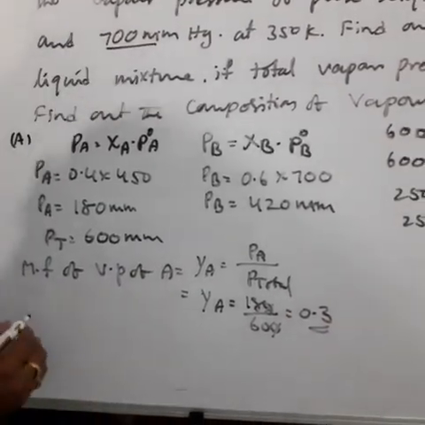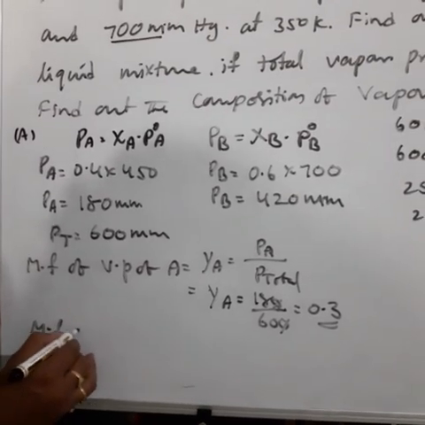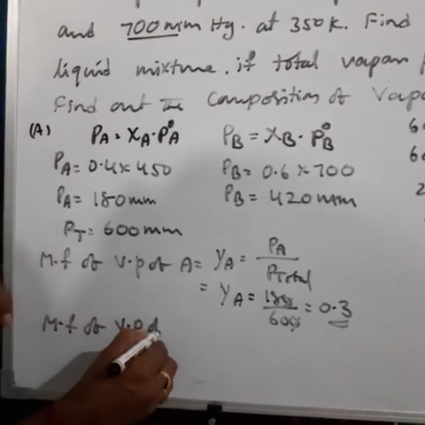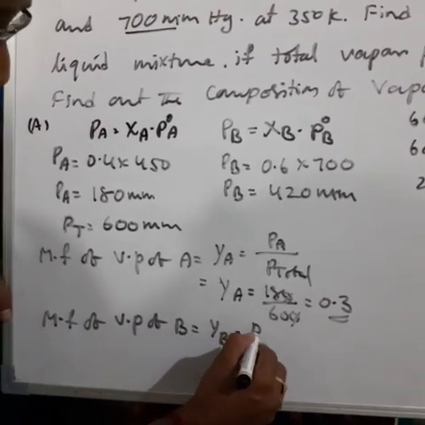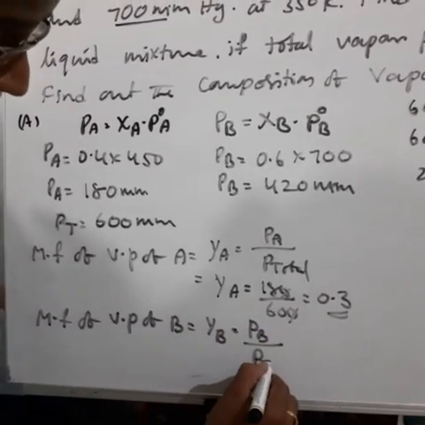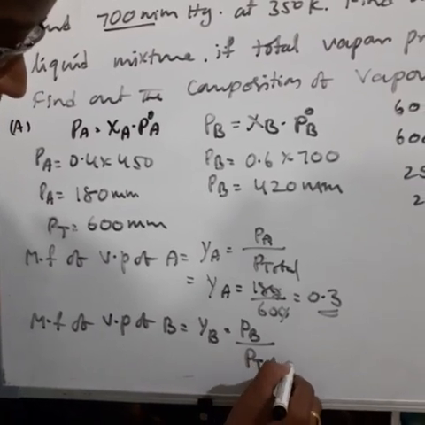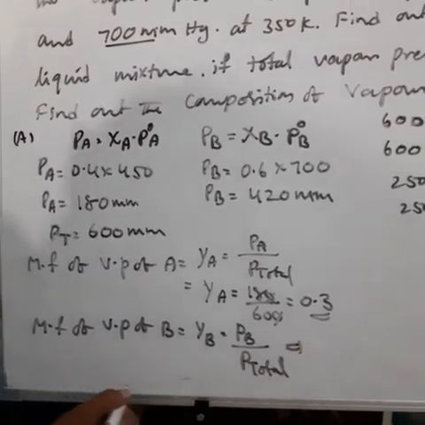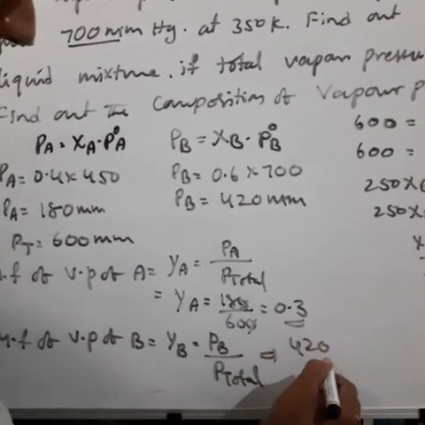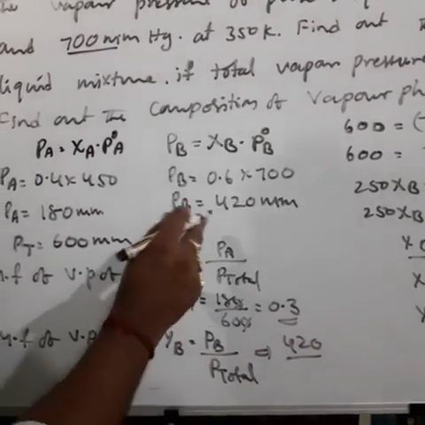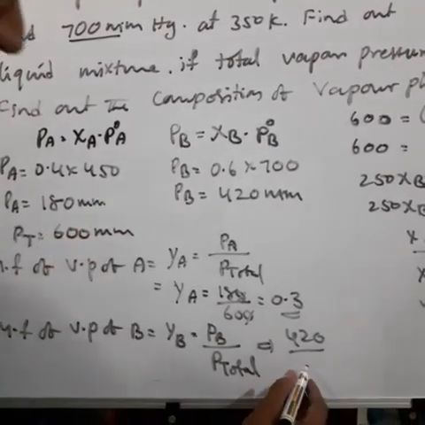Okay. Then next is the mole fraction of B in the vapor. Yb is equal to Pb divided by P total. Substitute the values: Pb is 420 divided by P total, 600.